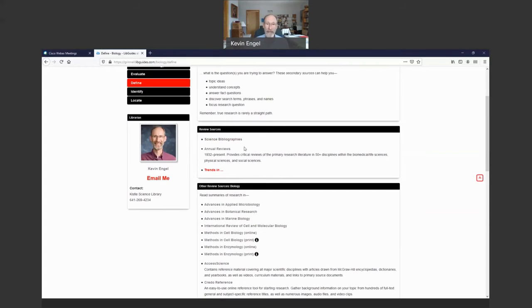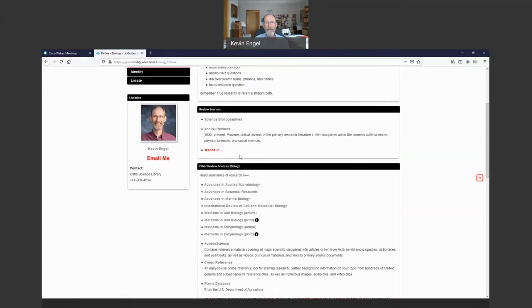It can be very academically written. But what they do, instead of you having to read 10 or 20 articles to get you up to speed in an area, somebody is doing this for you, summarizing the information, showing how interconnected it is. Plus, there'll be a big bibliography of primary literature sources at the end. A good recent review in the area that you're researching is worth its weight in gold, literally. There are some particular sources you can go to get reviews here, but just keep in mind you can also find them through a database, and I'll show you how to do that a little bit later.